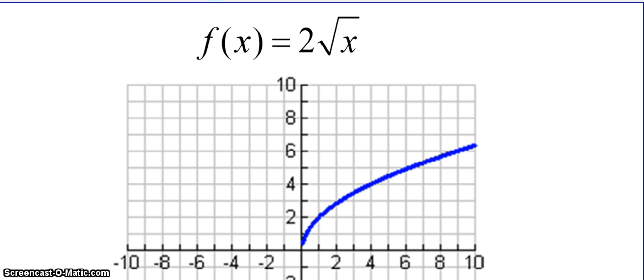Same thing here. Focus on those points. Describe the change from the common function. Pause the video, write down your description.